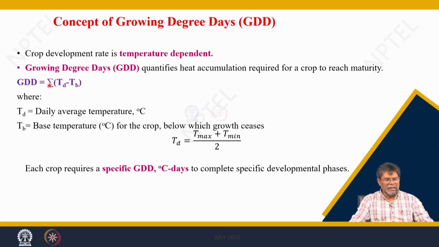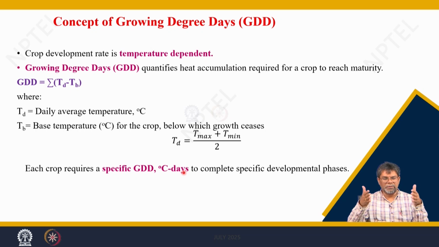So, there is an accumulation of growing degree days, the thermal units, over the duration. Every crop requires a certain amount of growing degree days, expressed as degree Celsius days, for transformation from one stage to another. Once the crop accumulates that quantity of growing degree days, there is a phase transformation.